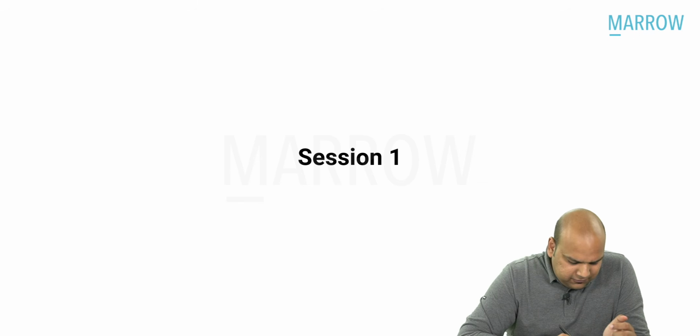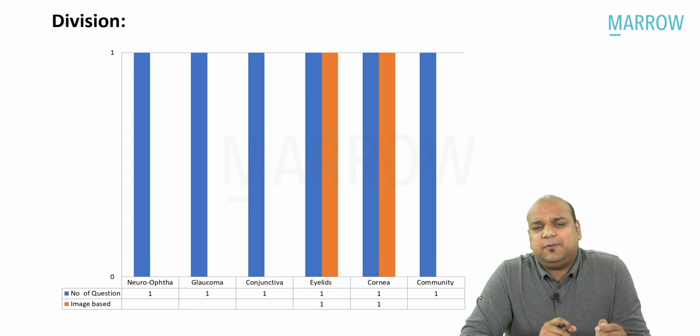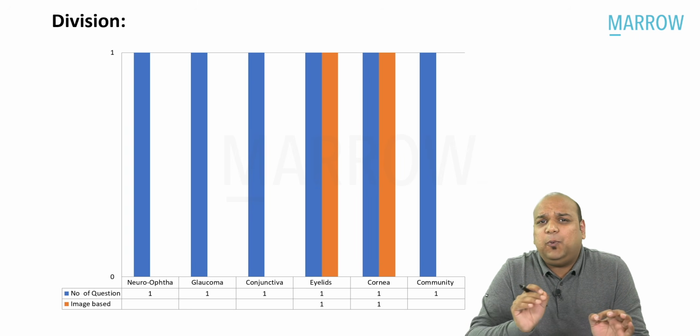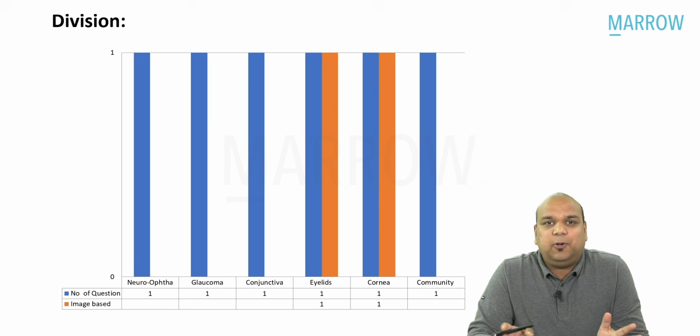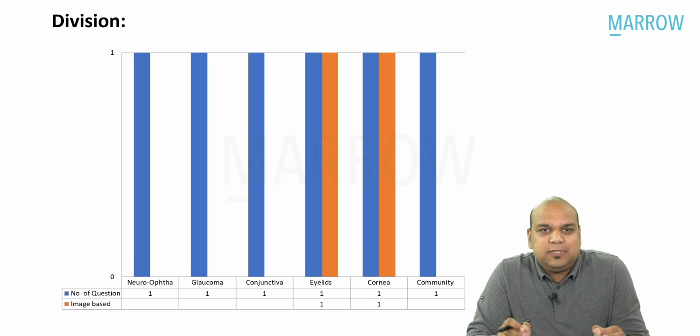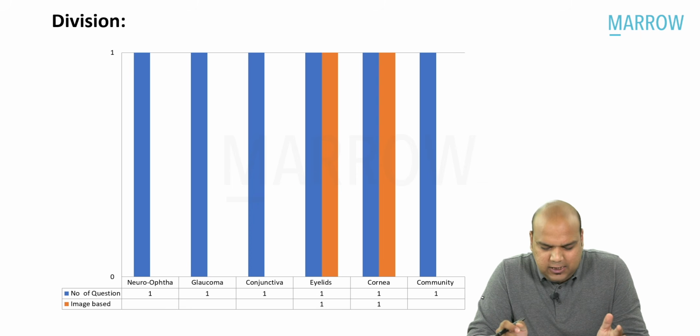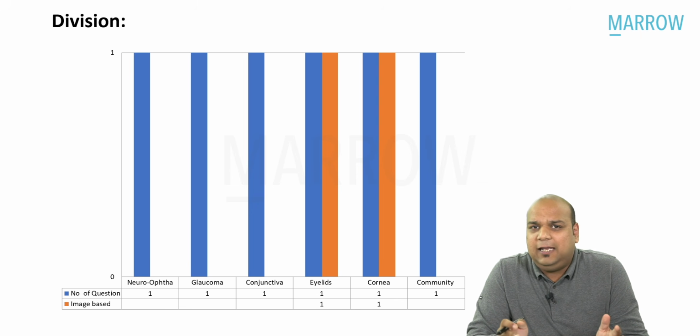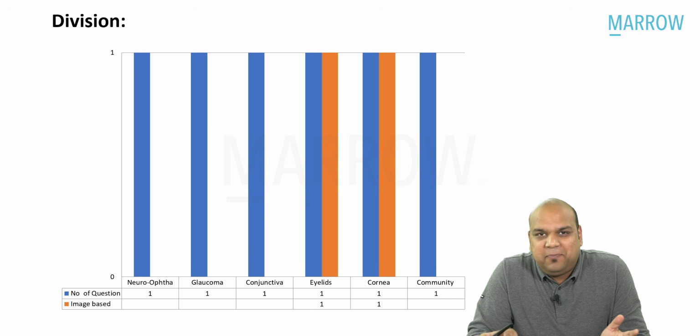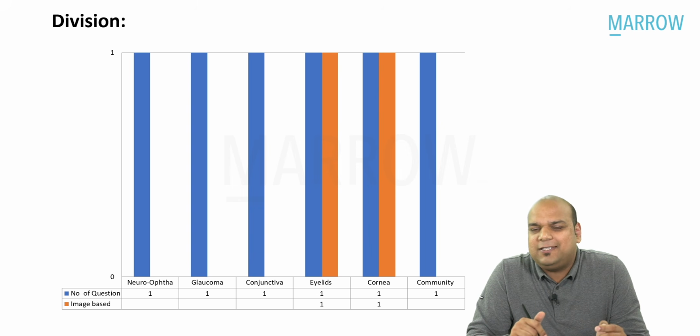There were a total of 6 questions, guys, which were asked, and they were equally distributed between various topics. As you will be able to see on the screen, 1 question each was asked from neuro-ophthalmology, glaucoma, conjunctiva, eyelids, cornea, and PSM related to ophthalmology. Out of the 6 questions, everybody, 2 were image-based, 1 from eyelids and 1 from cornea, as being indicated by the orange line on the screen.